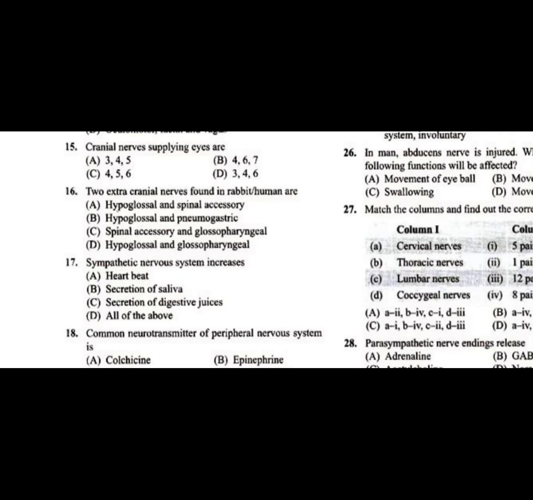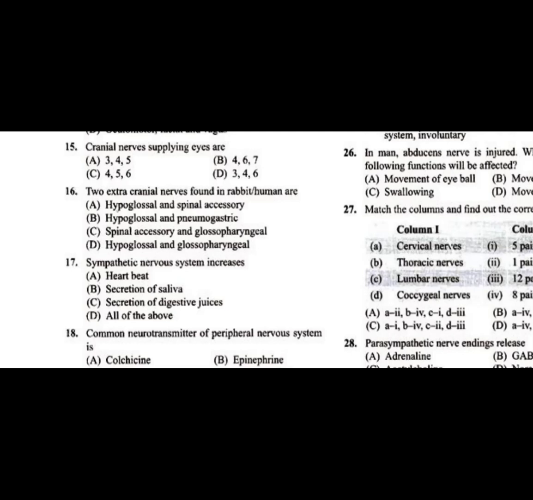The glossopharyngeal nerve exists in both the mammals as well as in other organisms, so it is not the extra one. So the answer for question number 16 is A, hypoglossal and spinal accessory nerve, students.